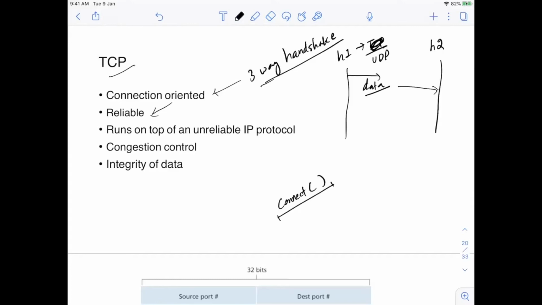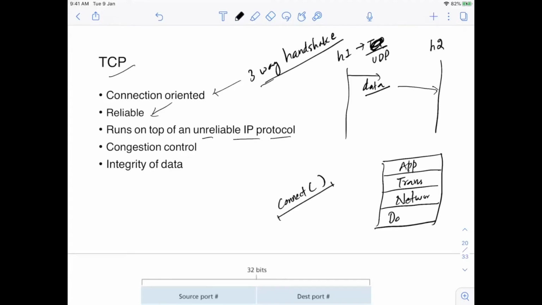The next one is that TCP runs on top of an unreliable IP protocol. You have different layers in the TCP/IP model. The important ones are the application layer, then the transport layer, then the network layer, and then the data link layer.